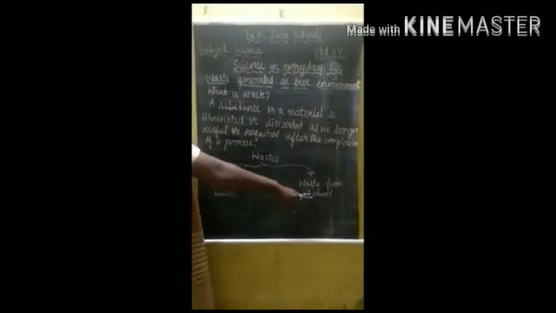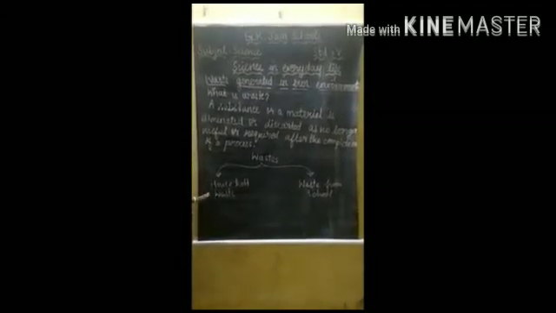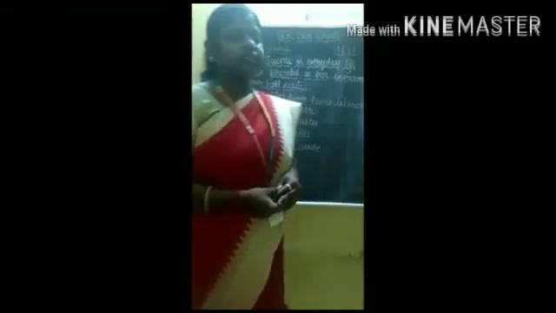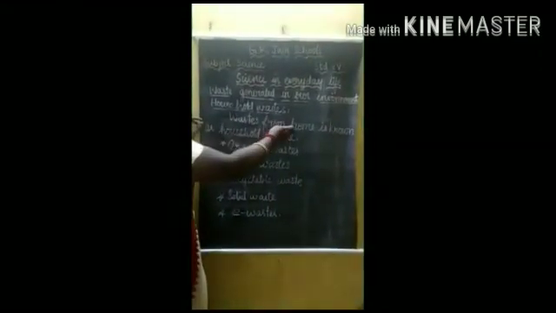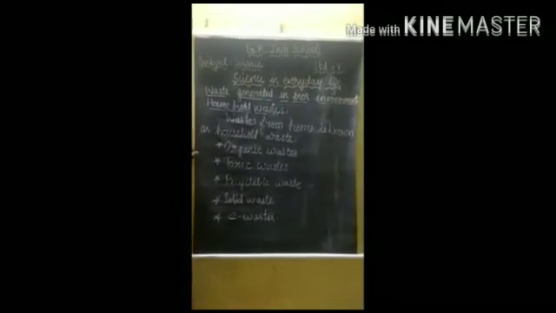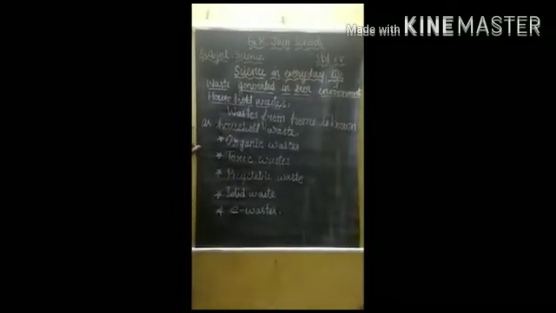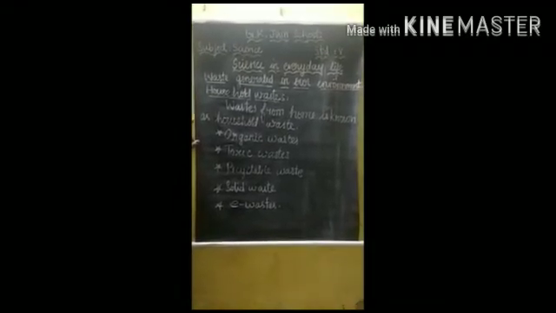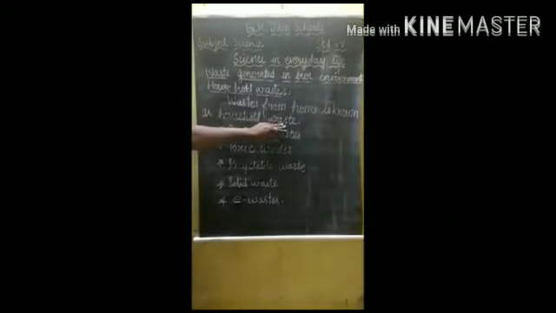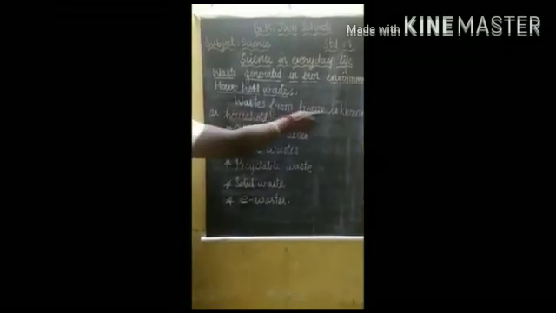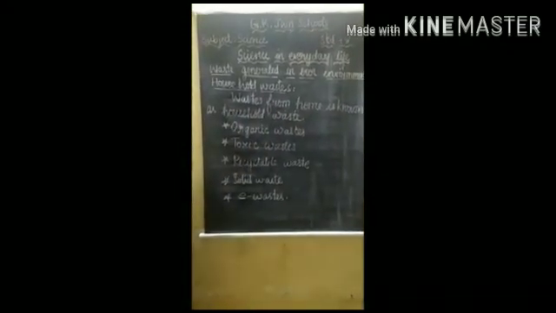We are all students, so now we are going to learn about the house and the school, that is, waste from the house and waste from the school. We are going to see what household waste is. Waste from the home, that is, the unwanted materials, is known as household waste.